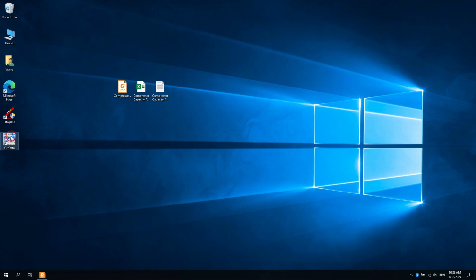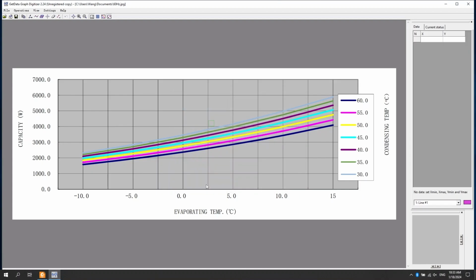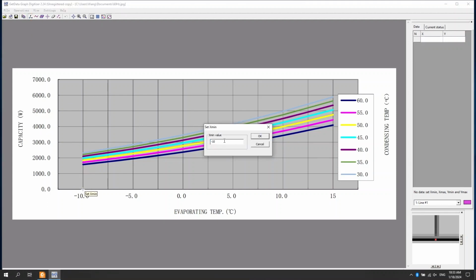Open the GetData software. Open the curve image imported into the software. The curve needs to be saved as a JPG image and then imported. Anchor the minimum and maximum x-axis points on the image and enter the corresponding values. Anchor the minimum and maximum y-axis points and enter the corresponding values.